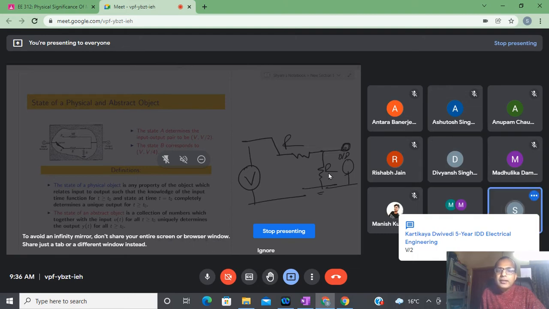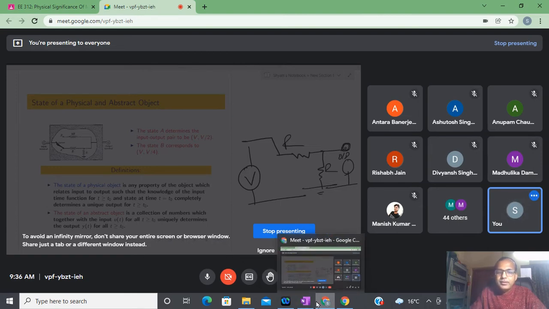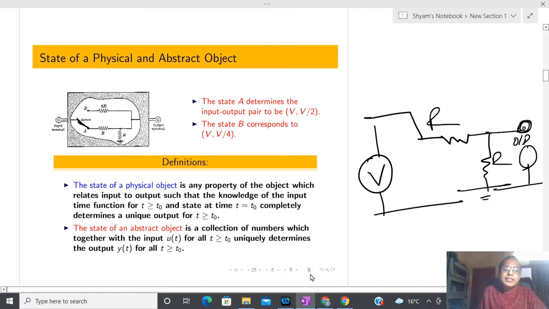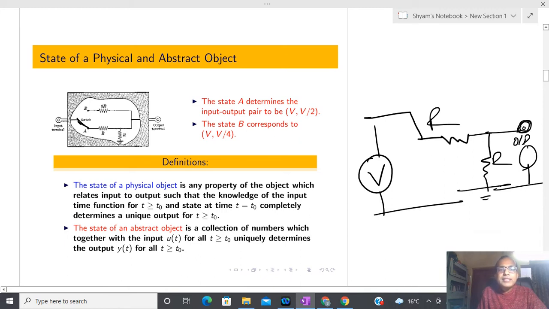Okay, the same thing Karthike has typed. Now I am going to change this switch. I am going to move the switch from position A to position B, and at that time you can see I have some specific value of resistor here.